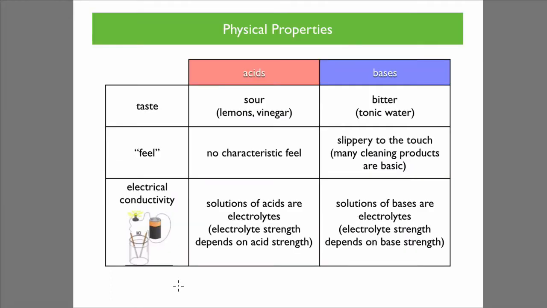Physical properties. Acids are sour, and just think of the taste of lemons and vinegar. And bases are bitter, tonic water being an example of this. Acids don't really have any particular feel to them, but some bases do. They can feel slippery to the touch. A lot of cleaning products are basic. Solutions of acids and solutions of bases can conduct electricity. They are electrolytes, and their strength depends on either the acidic strength or the basic strength.